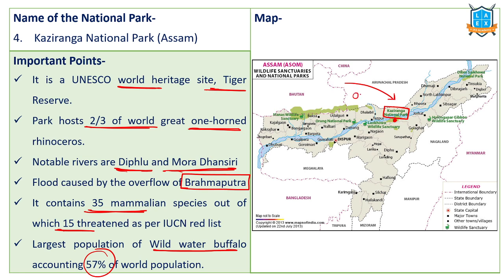That means one-horned rhinos as well as wild water buffaloes. For these two species, this particular national park is very famous. Tigers are also located, but these are two important species of this particular national park.